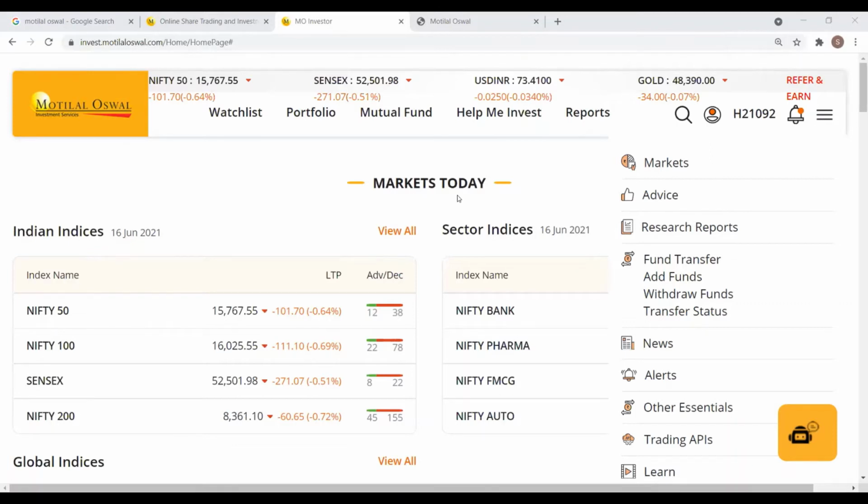If you are going via the net banking option, you can select net banking. You can choose your bank, account number and the amount that you need to transfer and click on the submit button. It will redirect you to your net banking page and you can carry out the transaction from there on. So that's on net banking.